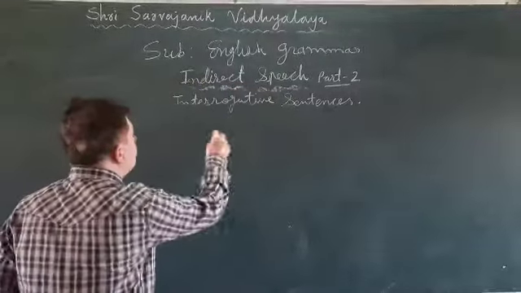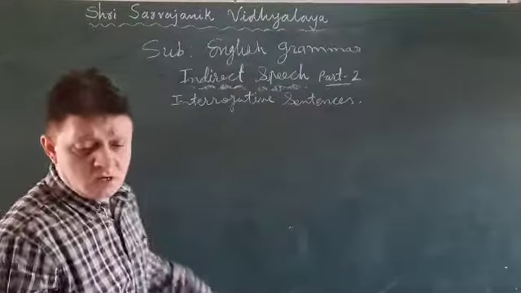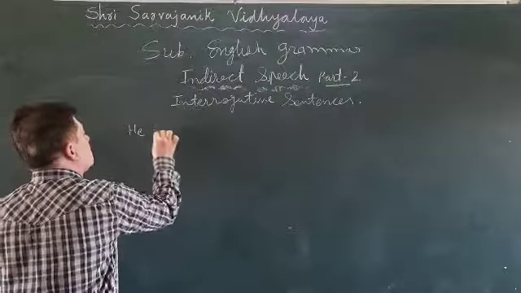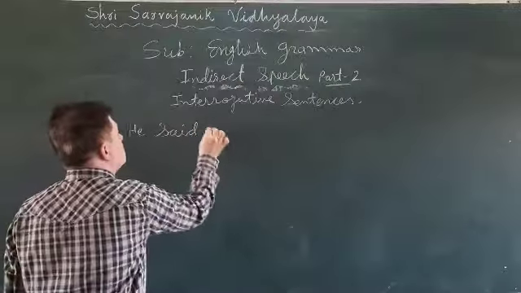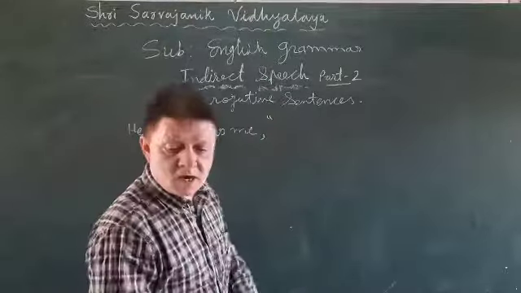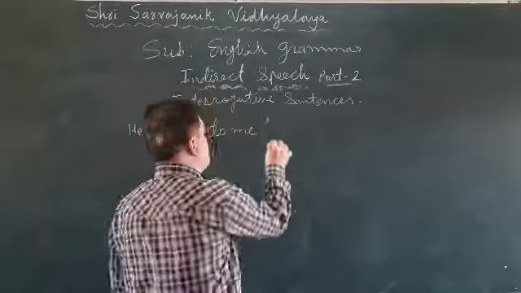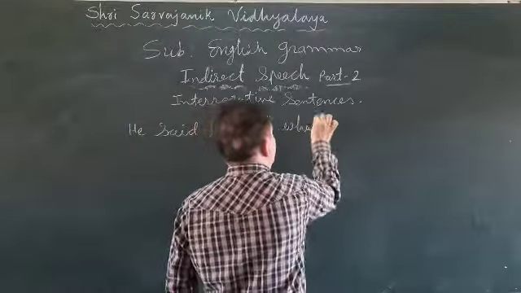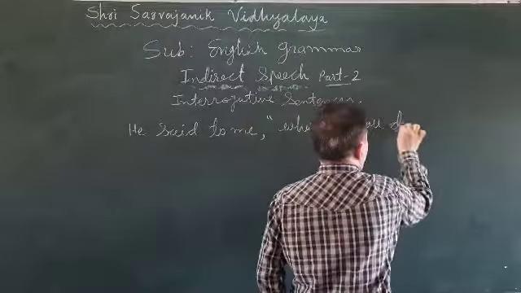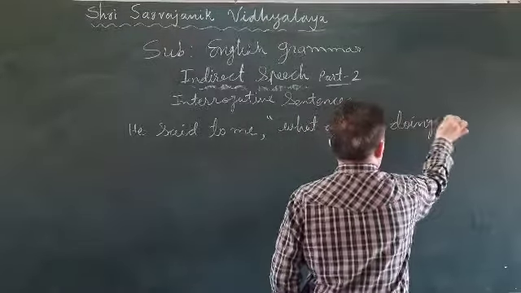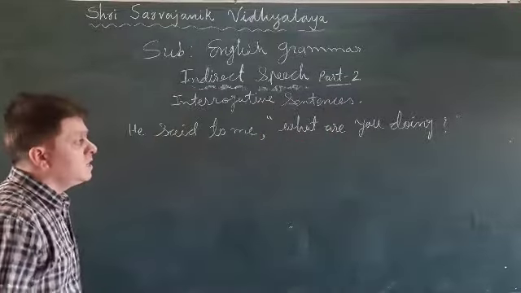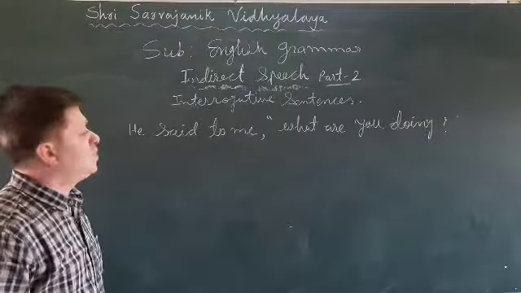Suppose, he said to me, what are you doing? So this is one question sentence in indirect speech. So what will you do?